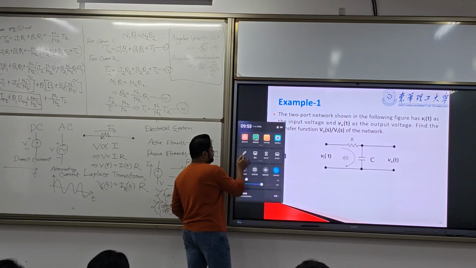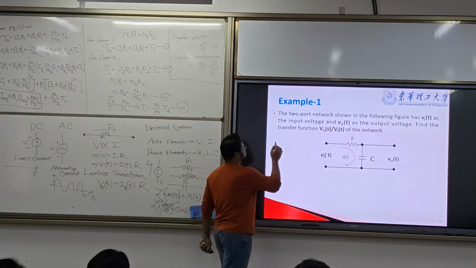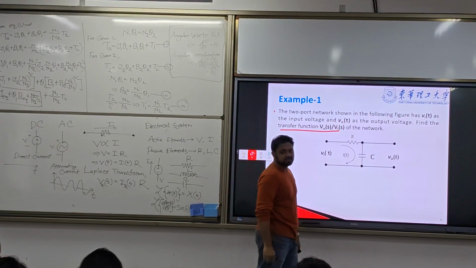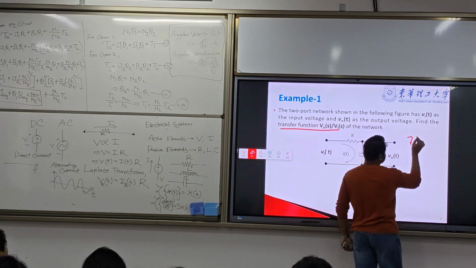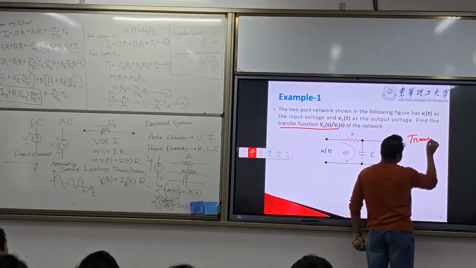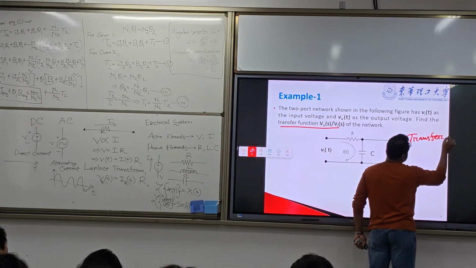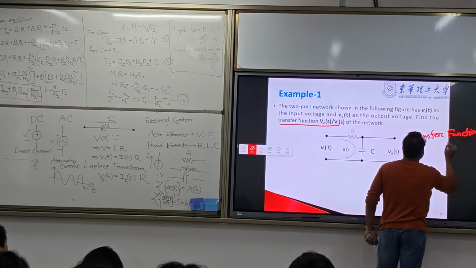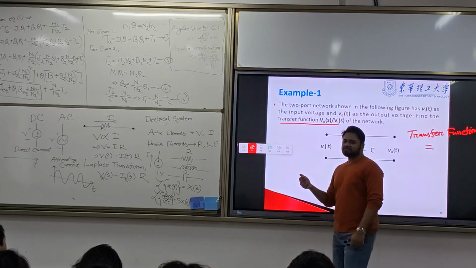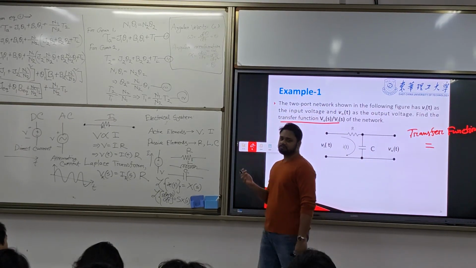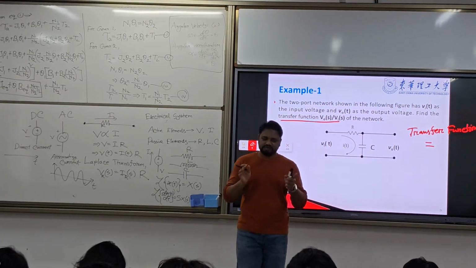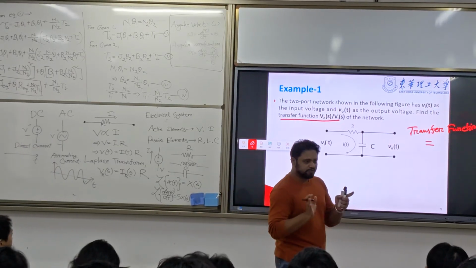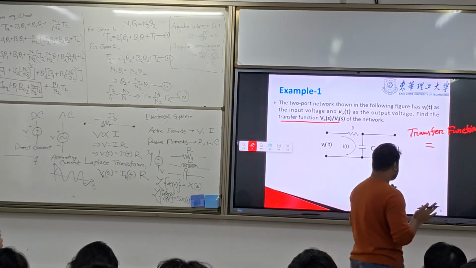What we need to find is the transfer function. What is the transfer function? The relation between input and output. Input-output relation, that is the transfer function.